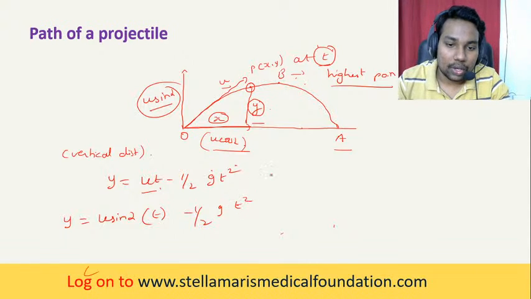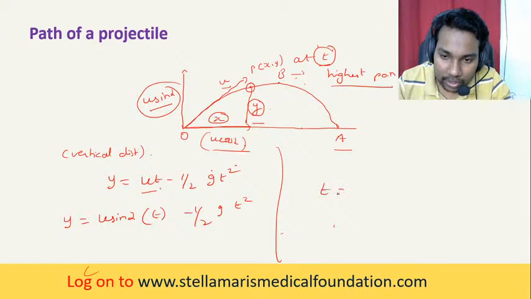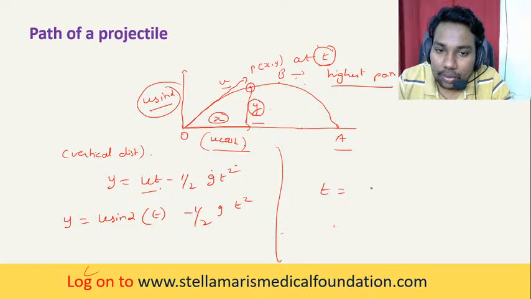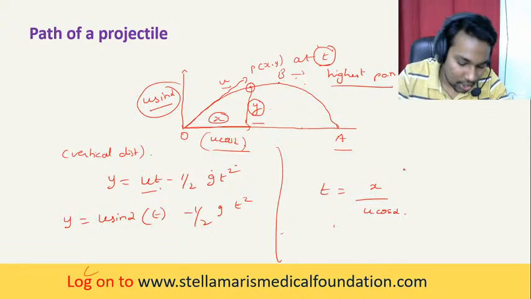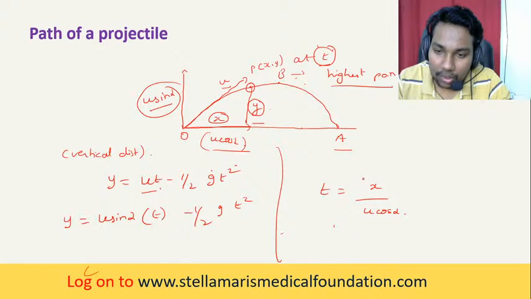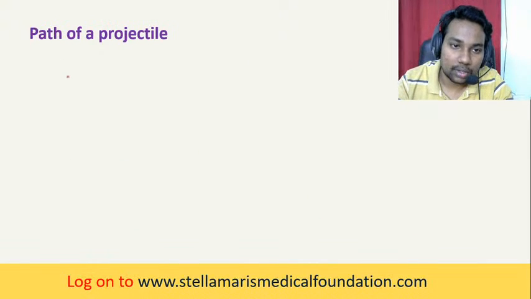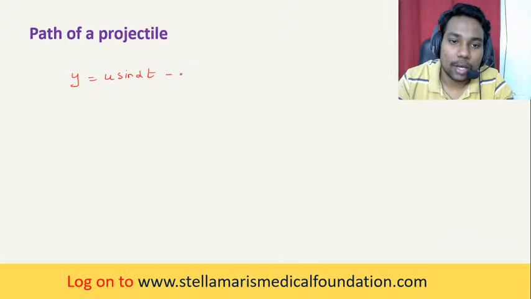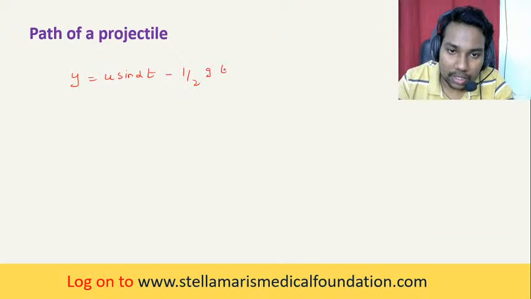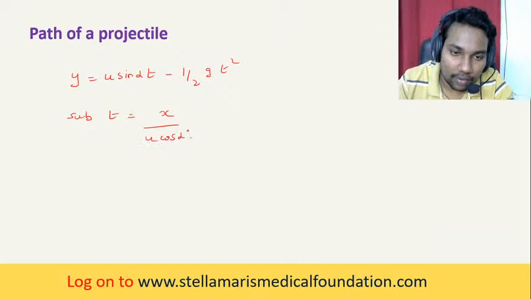Now you know what t is. t is nothing but x by u cos alpha, right? So substitute this t value in this equation. y is equal to u sine alpha t minus half into g into t squared, and substitute t is equal to x by u cos alpha.